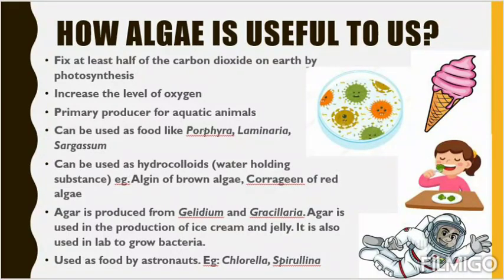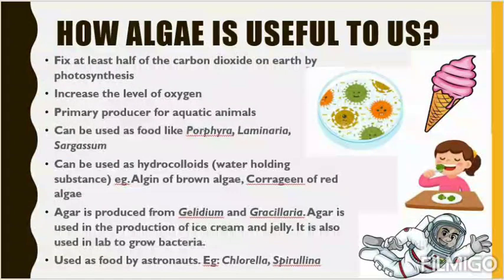It's very useful for you people. For making ice cream and jelly, one ingredient is used, that is called agar, and this agar is produced from two algae, Gelidium and Gracilaria. It is also used in the lab to grow bacteria. We cannot grow bacteria just like that inside a plate. We can fill the plate with agar, and inside the agar the bacteria will grow. If you do research on bacteria, we can see how bacteria is growing inside the laboratory.